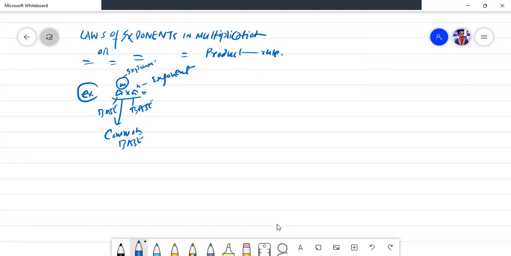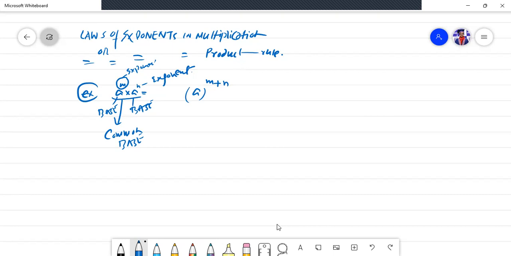When you find the same base figures but different powers, while solving this type of problem, you have to simply take out the common base number and then simply add the exponents. Let me solve here. a will be the common number. Then I will simply add the powers, m plus n. This is the rule of the exponents in multiplication.